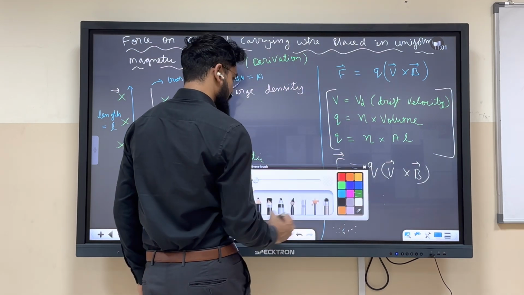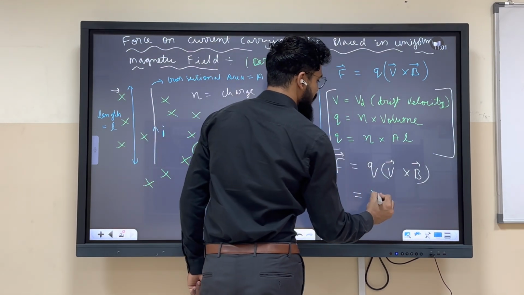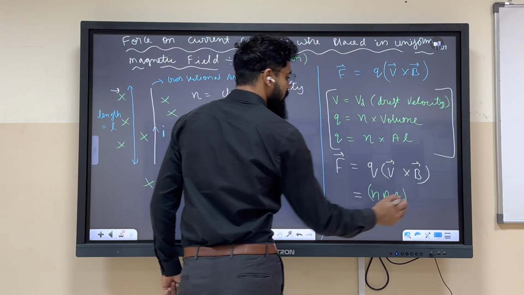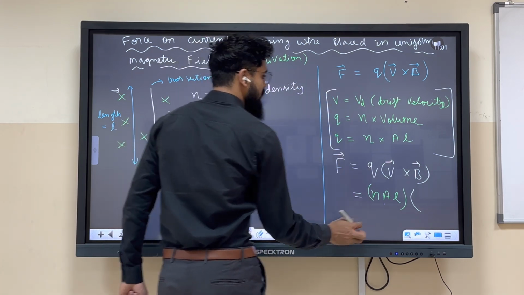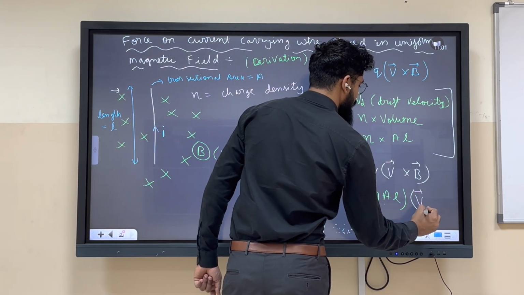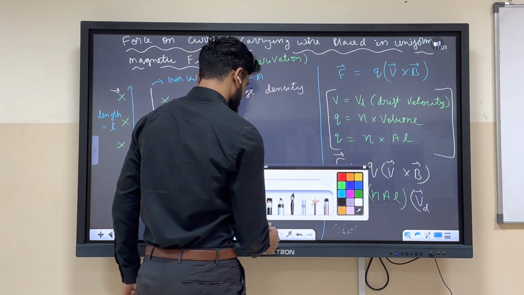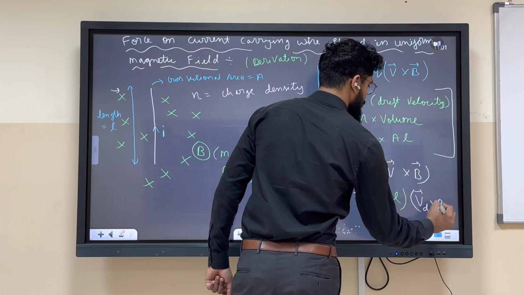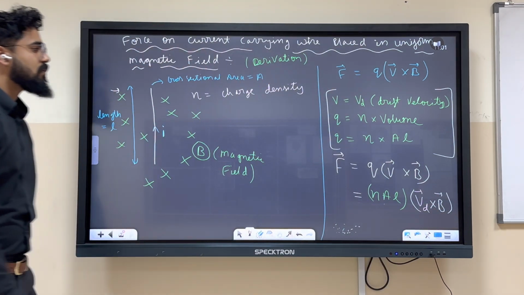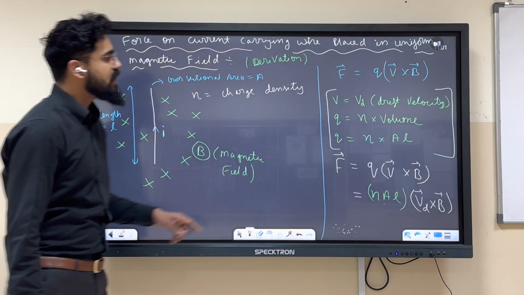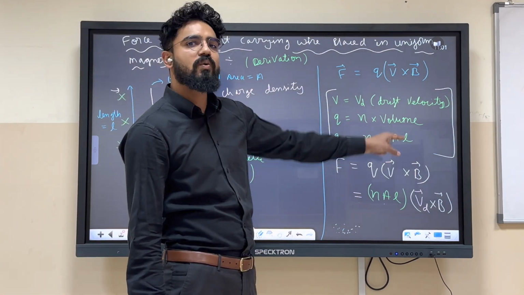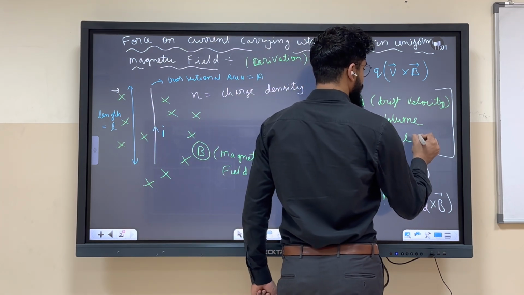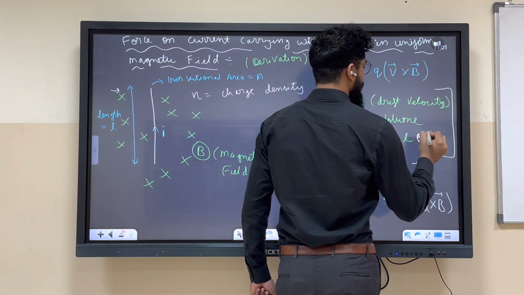Q over here we can write nAL, and instead of V we can write Vd, cross B. Now the charge is not just n into A into L. You have to multiply with e as well.